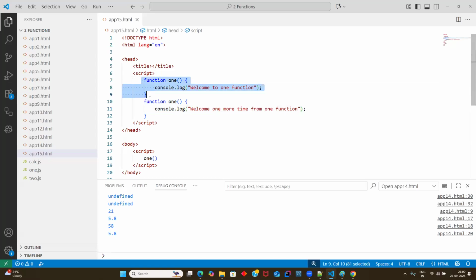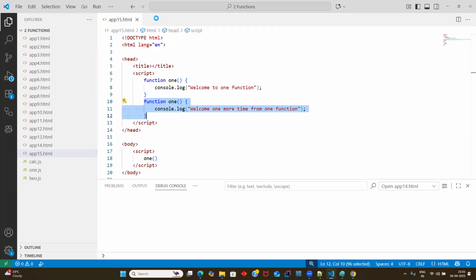You can say, sir, the first function was declared with the name one, so it will be loaded into the browser memory, correct? Now, line number 10, I'm preparing a new function with the same name, but this name is already loaded into the browser. Now, what will happen if control comes? Will it show any error? No, sir.